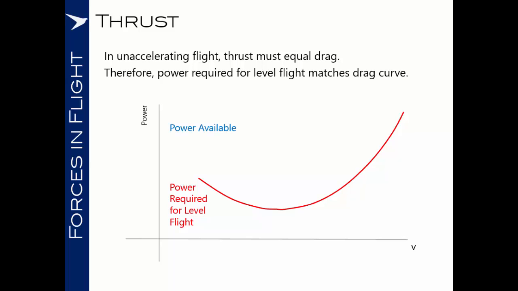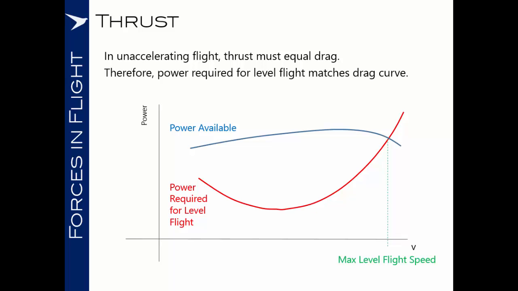If we now look at the power which is available to us, we'll find that it follows a curve, something like this for a jet engine. The point at which these two lines intersect is the maximum speed that we can fly in level flight. This is dictated by the maximum output of our engines and the amount of drag that the airframe is producing.